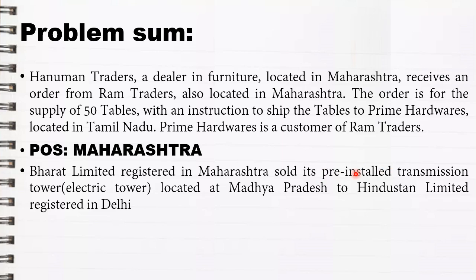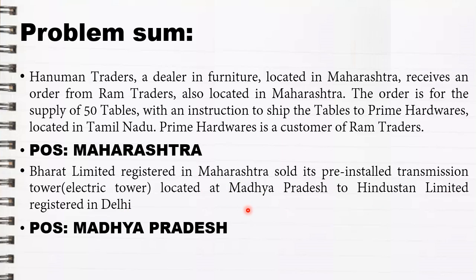According to the rule of installation of goods, the place of supply will always be the place at which the goods have been installed. Bharat Limited is from Maharashtra. He installed goods in Madhya Pradesh for Hindustan Limited, which is registered in Delhi. The goods have been installed at Madhya Pradesh, so the place of supply will be Madhya Pradesh.